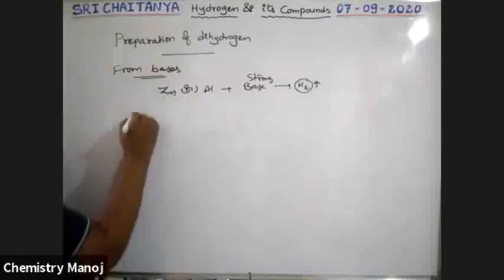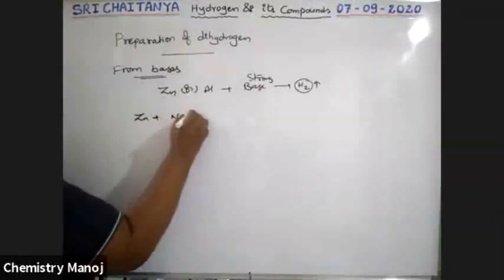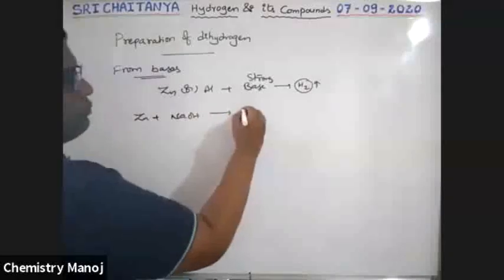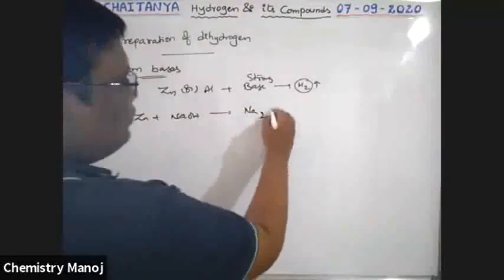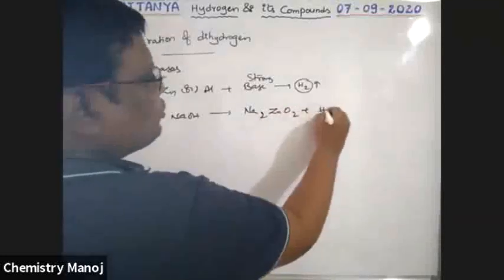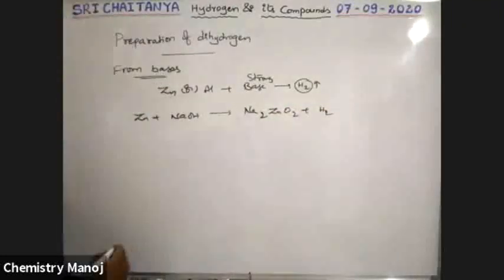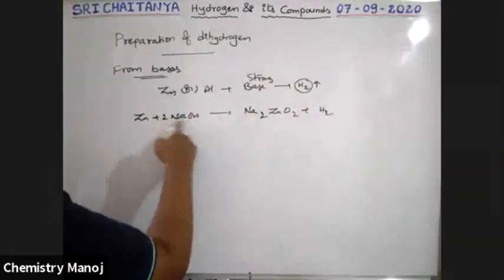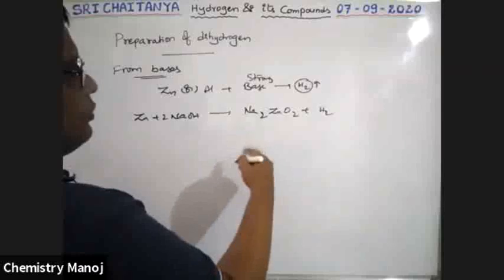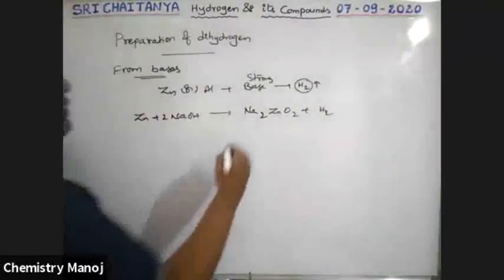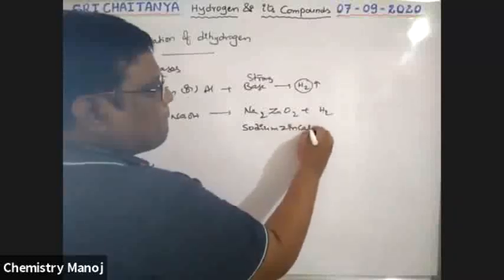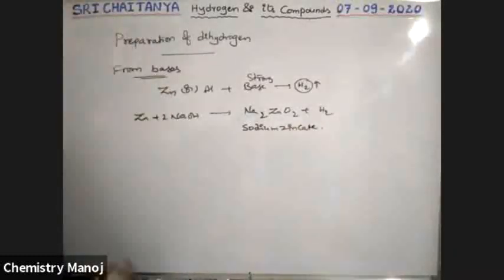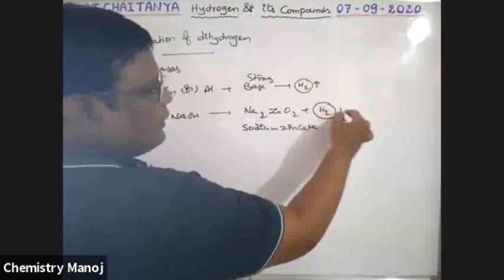So see here, zinc reacts with NaOH, strong base, that gives Na2ZnO2 plus H2. So balance it, boys: 2 NaOH, Na2ZnO2, and H2 gas. This is sodium zincate. Along with that, hydrogen gas is liberated.